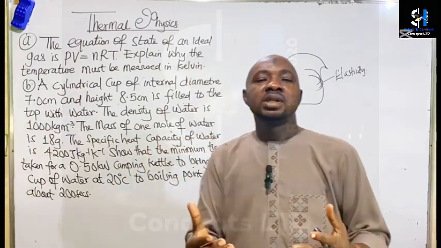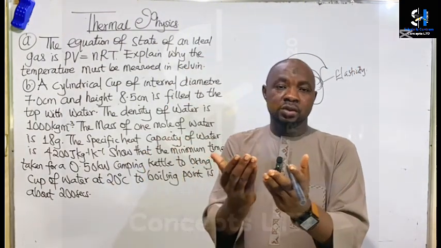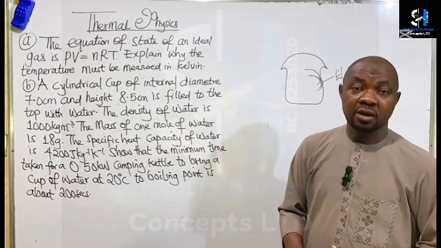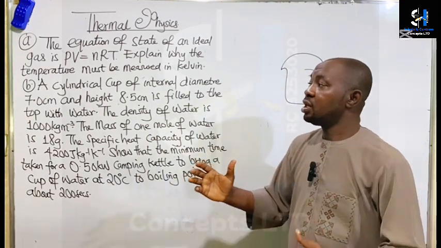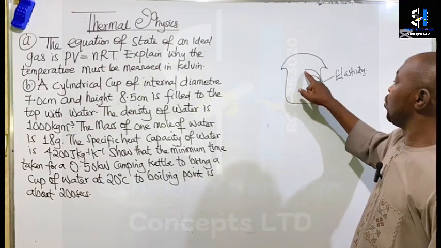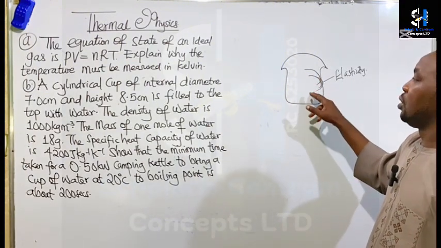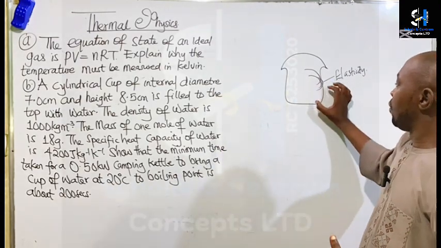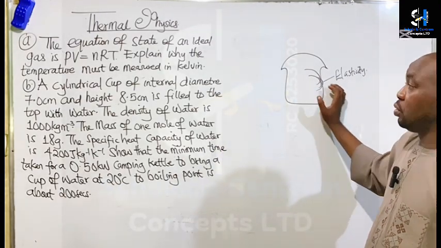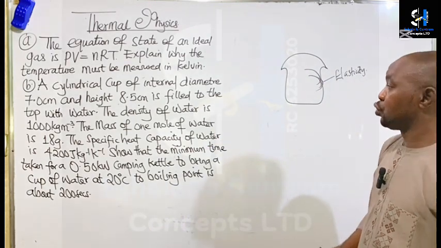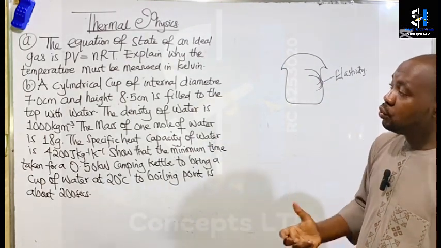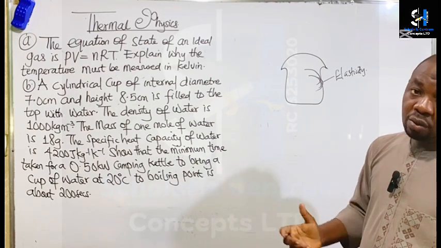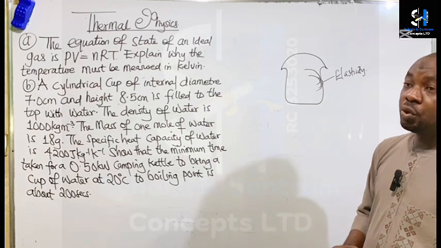But it is only during collision that they exert significant force. So when they bombard the wall of the container, the force exerted per unit cross-sectional area of the container will be equal to the pressure of the gas. Like I said, they don't exert significant force on each other, except during collision.